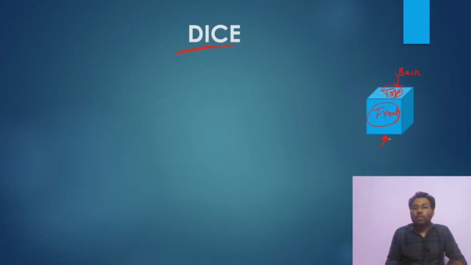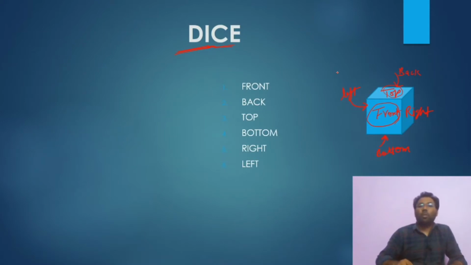Below this is bottom. This is right, and this surface is called left. Okay, I think you all understand this. It is of cubical shape also. It can be either of the two, either cube or cuboid shape. Both are available, but in our course we have to deal with cube shape only. So what we discussed is it has 6 parts: front, back, top, bottom, right, left.